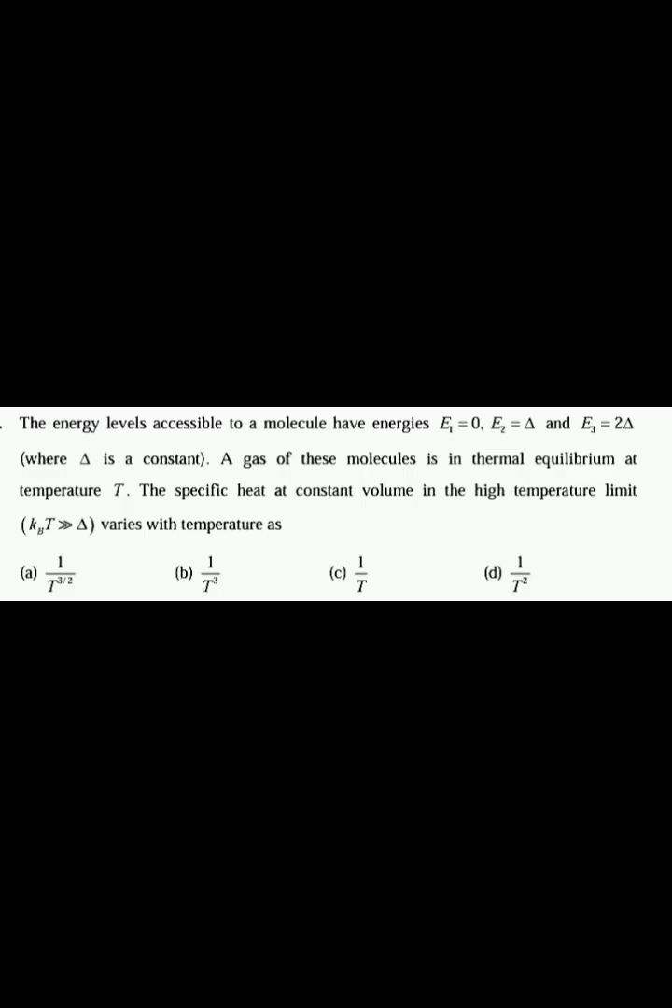The next question is: the energy levels accessible to a molecule are E1 equal to 0, E2 equal to delta, E3 equal to 2 delta. A gas of this molecule is in thermal equilibrium at temperature T. The specific heat at constant volume in the high temperature limit varies with temperature as dash. So here the energies given are E1, E2, E3, that is 0, delta, 2 delta.